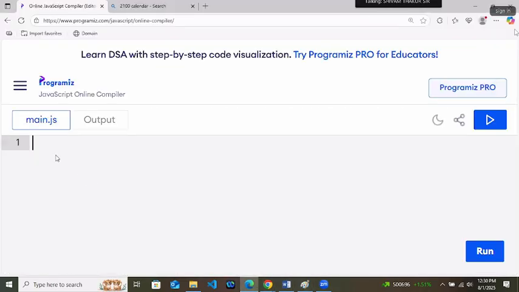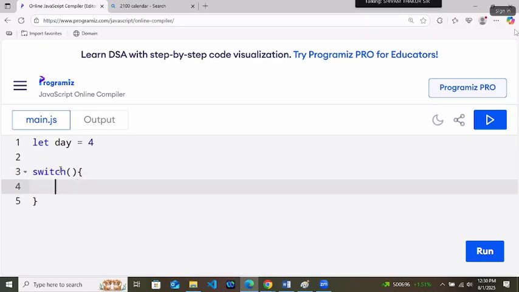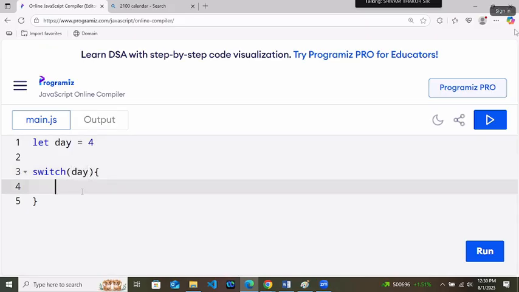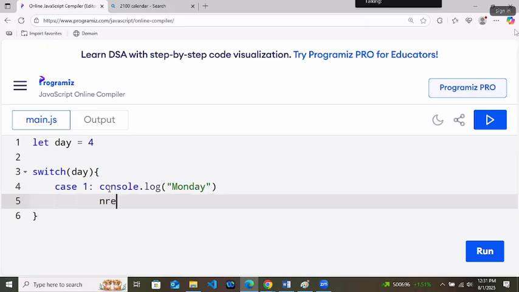So let's try to create it for day. Let day equals to 4. Switch will be working on the value of day variable. Put the day here. Now inside this we will write its case. First case, case 1. Case 1 means the value of day is 1. In that way you will print console.log Monday and then break. I will explain why we are writing break also. Simple.